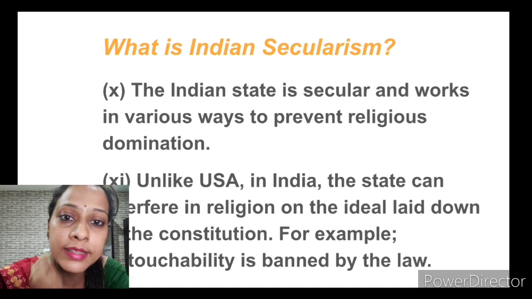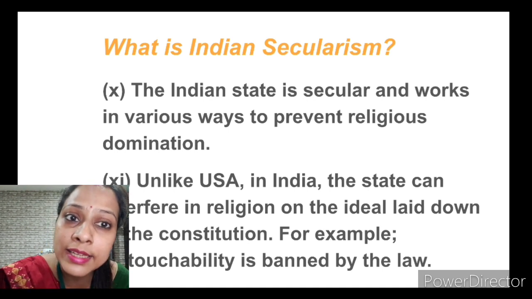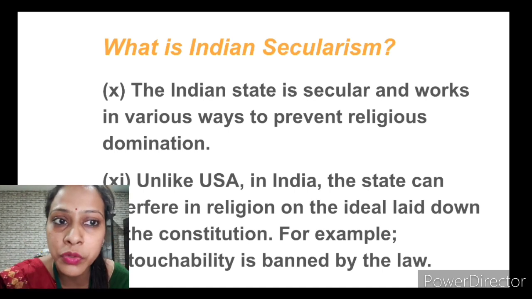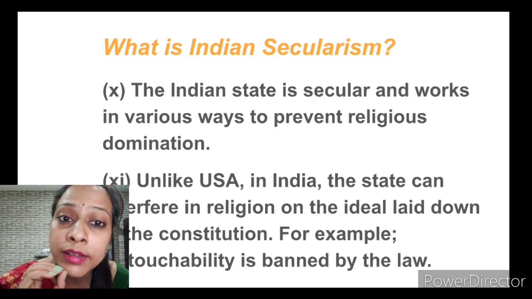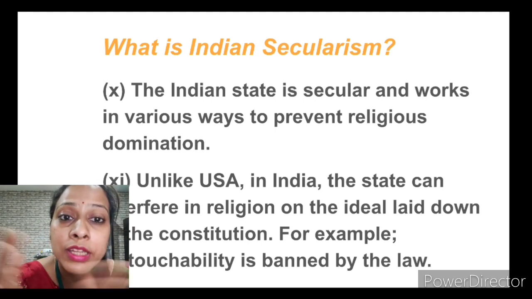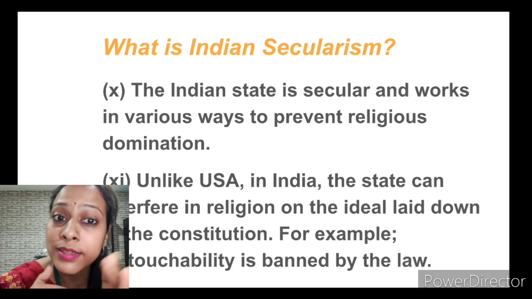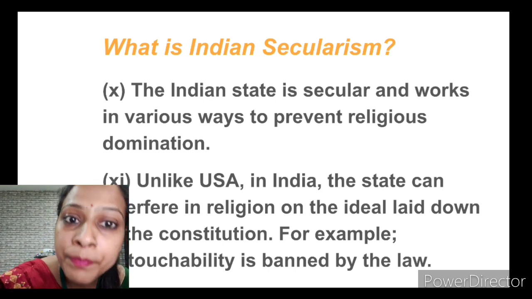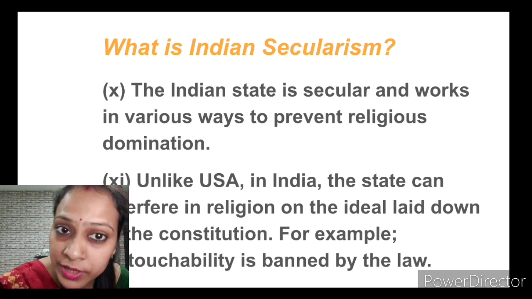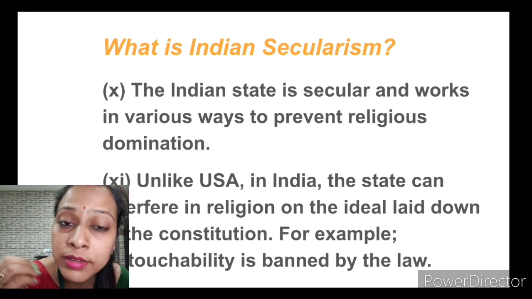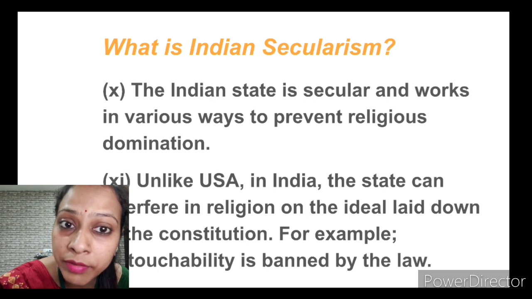The next point is that, unlike the USA, in India the state can interfere in religious affairs. As I already told you, in the USA the two are strictly different entities, but in India the state can sometimes interfere in religious affairs, like the practice of untouchability, which was given as an example.